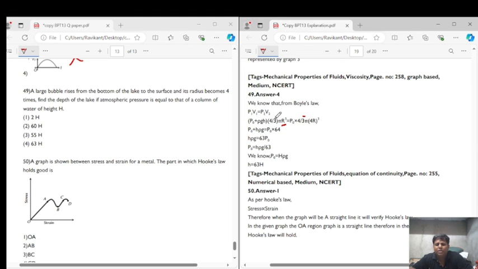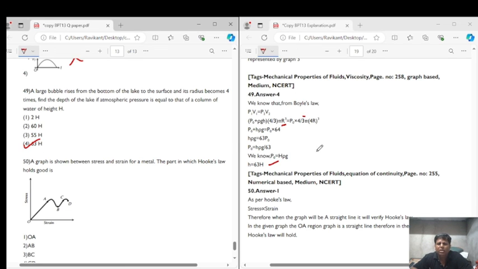Now from here we get P naught plus rho g h is equal to P naught into 64. So from here, we get rho g h is equal to 63 H. So the correct answer for question number 49 is option 4.